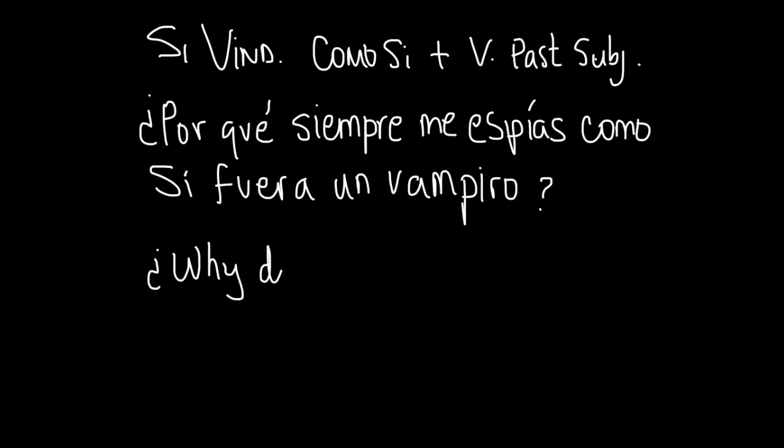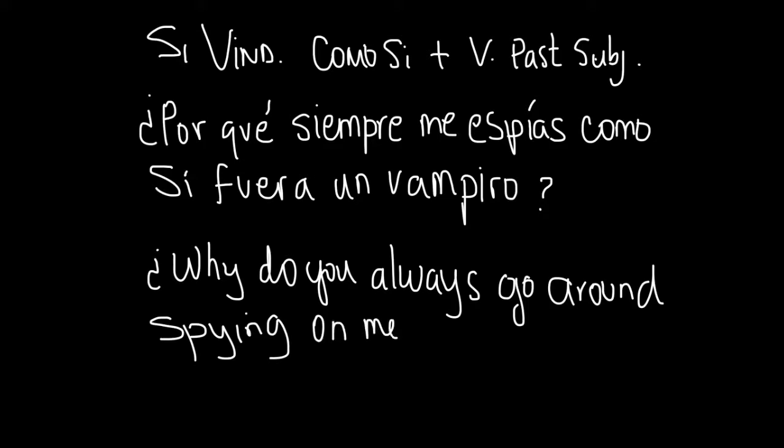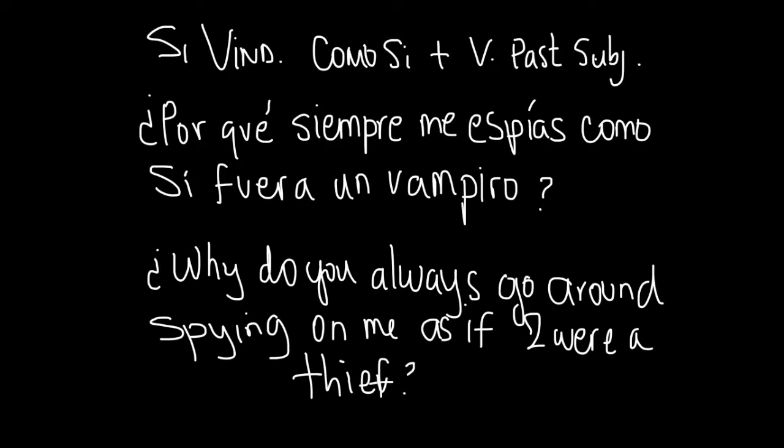Why do you always go around spying on me as if I were a vampire or a thief?